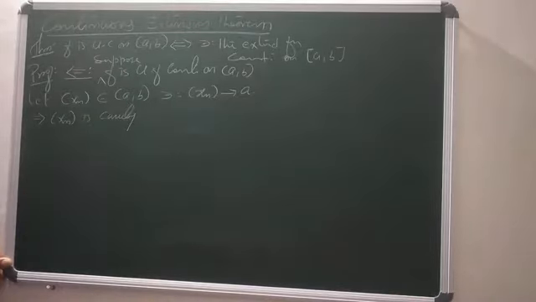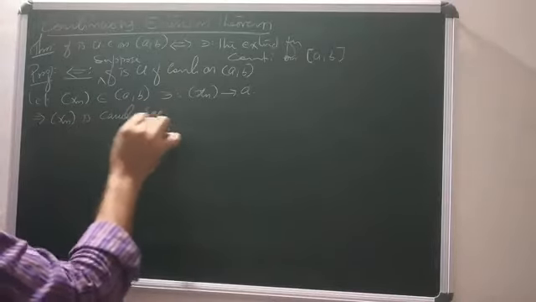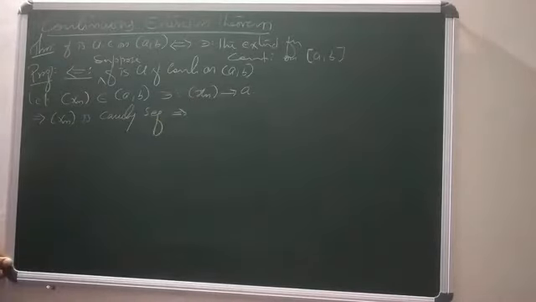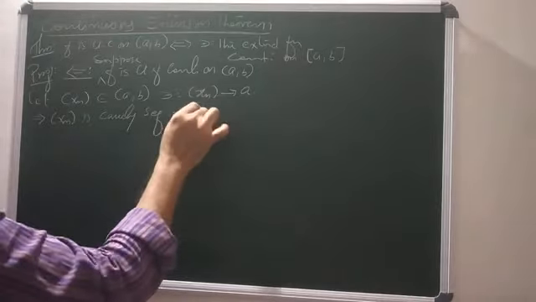Since xn is a Cauchy sequence, f of xn is also a Cauchy sequence.